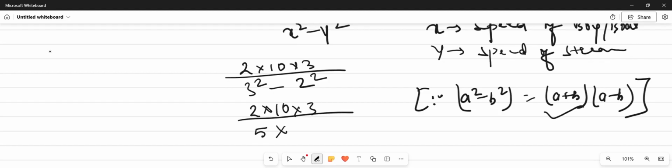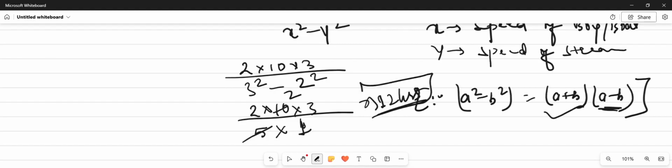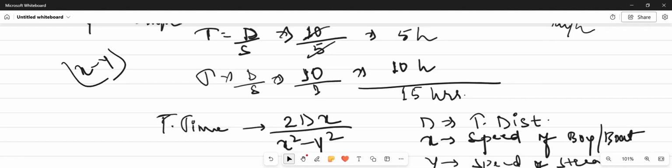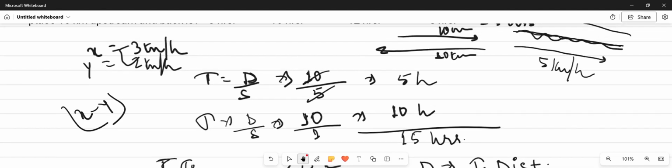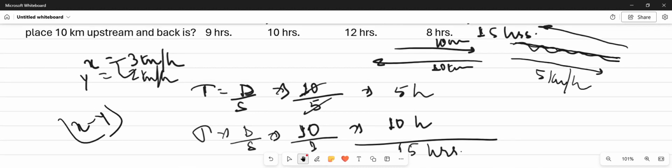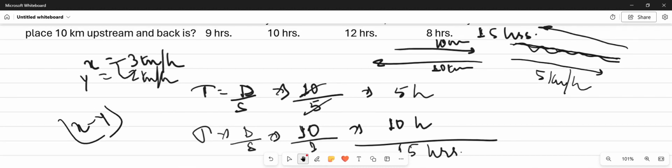We will apply this here. 2 into 10 into 3, upon 3 plus 2, that is 5, into 3 minus 2, that is 1. The boy will cover the whole distance in 12 hours itself.